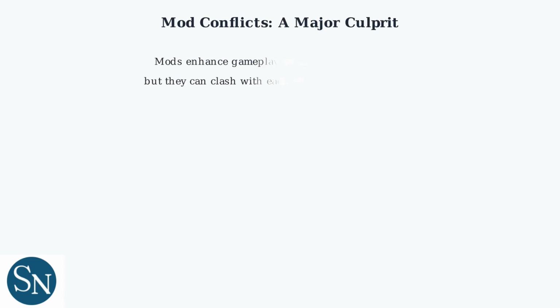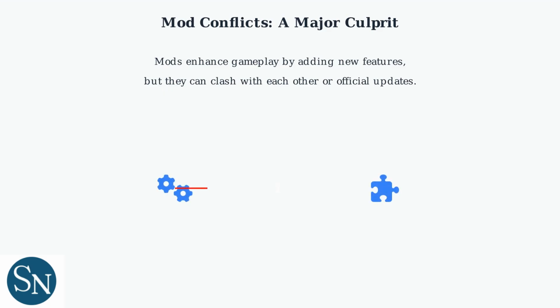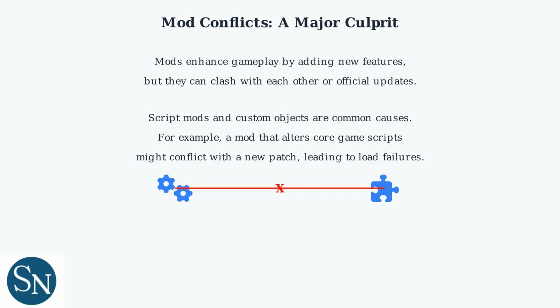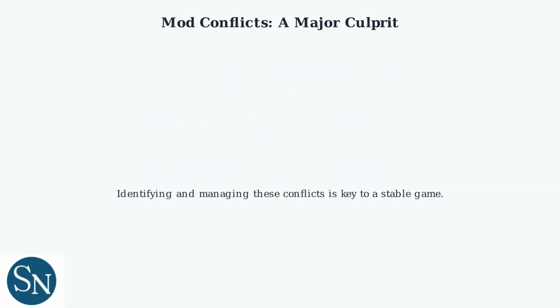Mods enhance gameplay by adding new features, but they can clash with each other or official updates. Script mods and custom objects are common causes. For example, a mod that alters core game scripts might conflict with a new patch, leading to load failures. Identifying and managing these conflicts is key to a stable game.